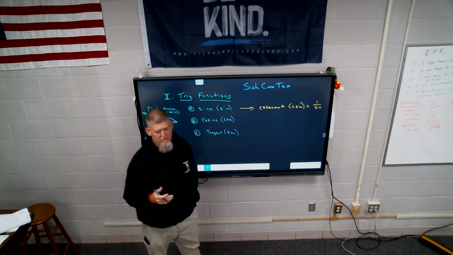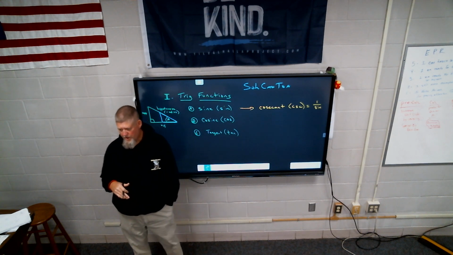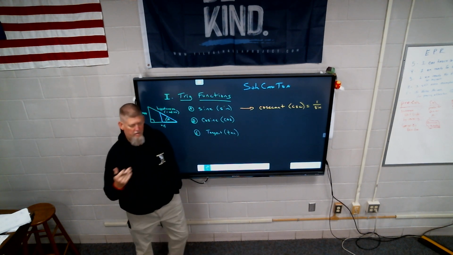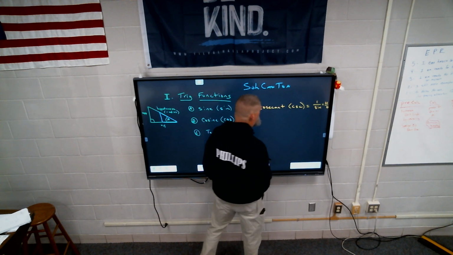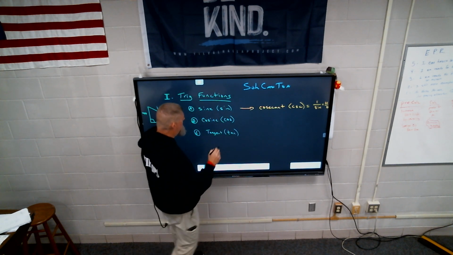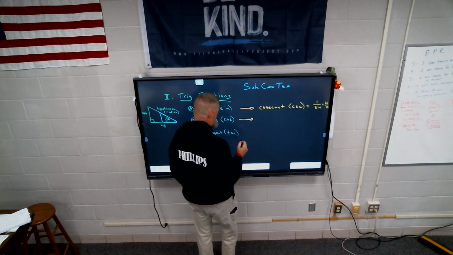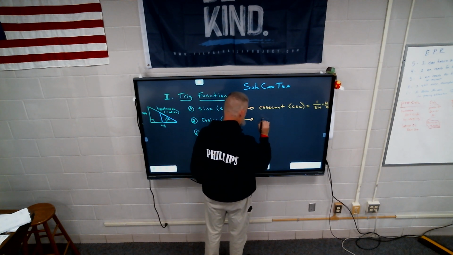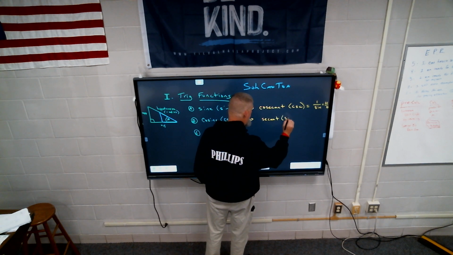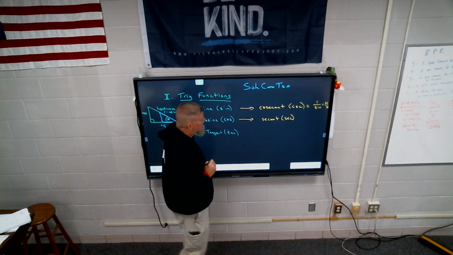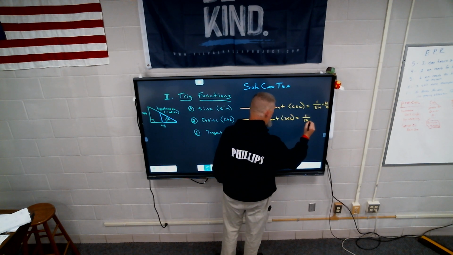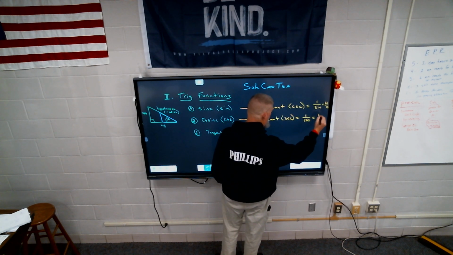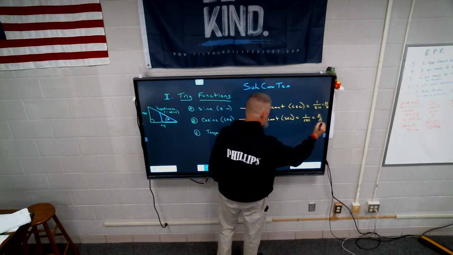So if sine is opposite over hypotenuse, cosecant would be hypotenuse over opposite. And then the reciprocal of cosine would be secant, which we abbreviate SEC. That's just 1 over cosine, and therefore it's hypotenuse over adjacent.